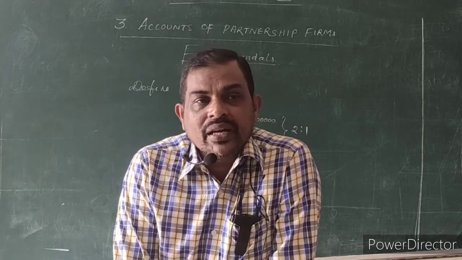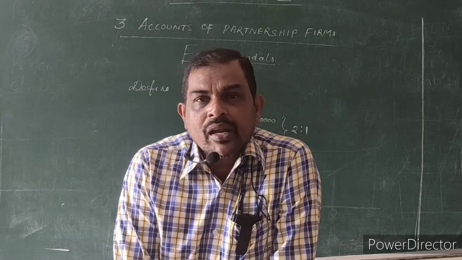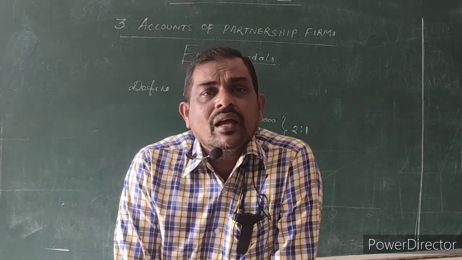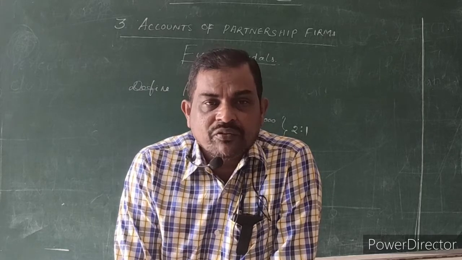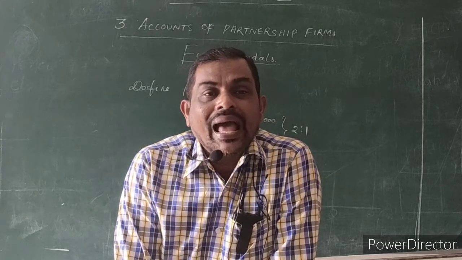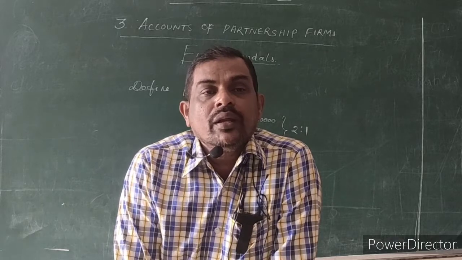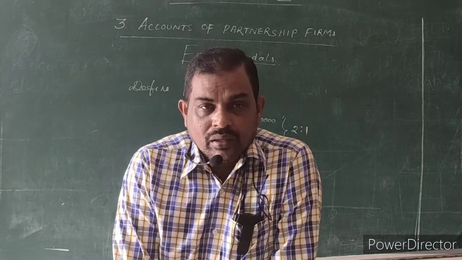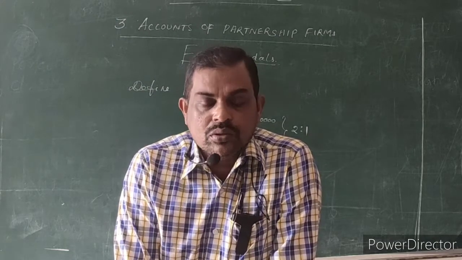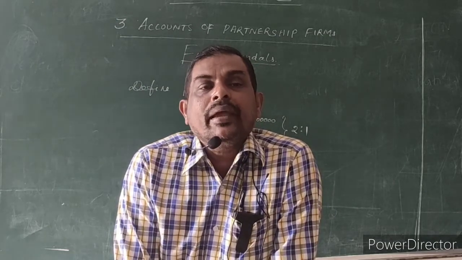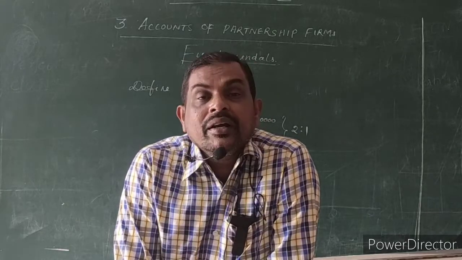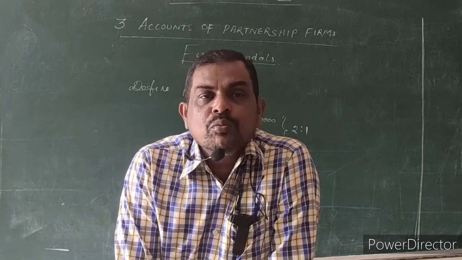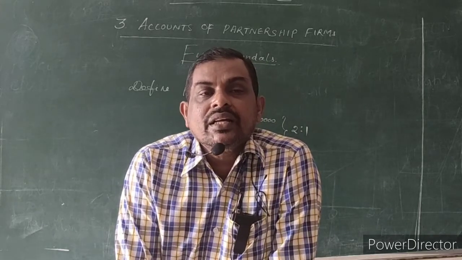If a partner has given a loan to the firm, we have to treat him as an outside party, because that is a creditor's loan. We have to return the loan, and till then we have to pay the interest. That interest is 6% per annum.